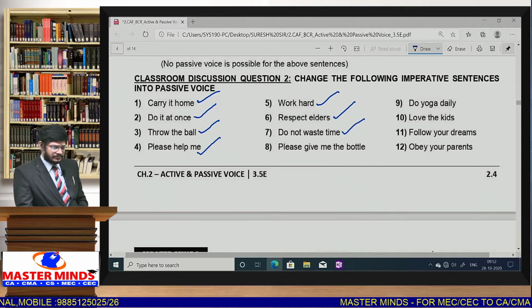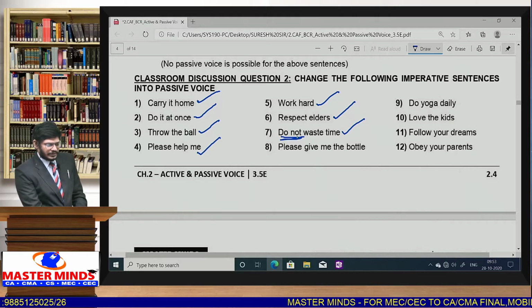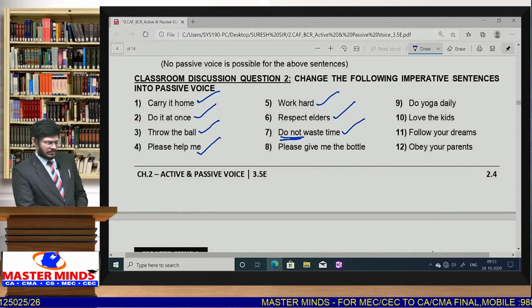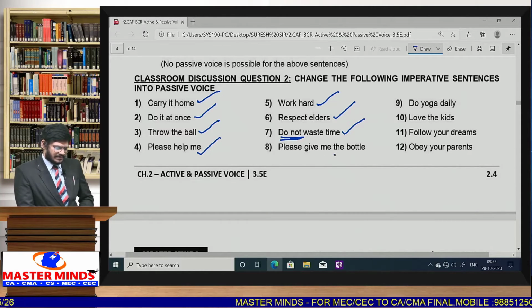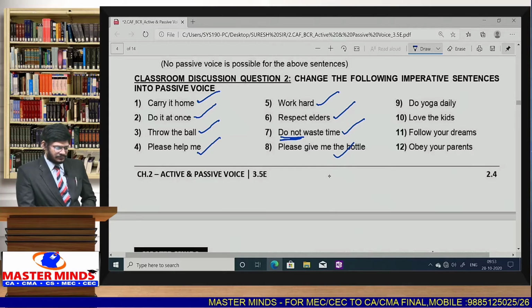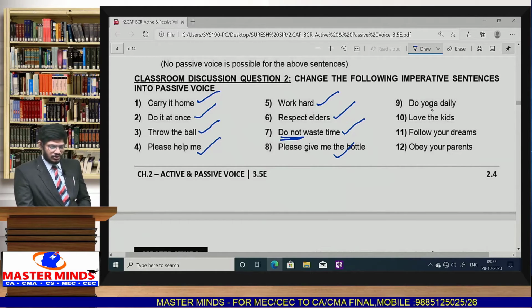Do not waste time. You are advised not to waste the time. Whenever we get "do not", we write the answer as "not to". Please give me the bottle. The same sentence which we got in the example above. You are requested to give me the bottle. Do yoga daily. You are advised to do yoga daily.